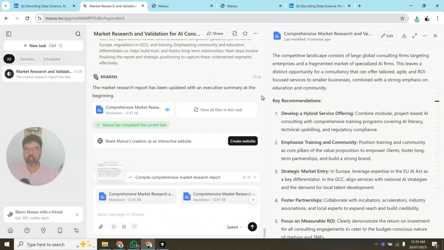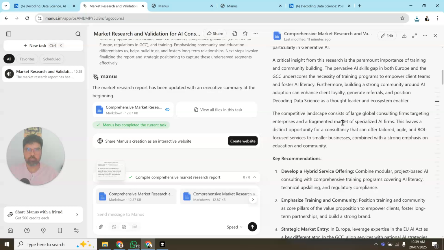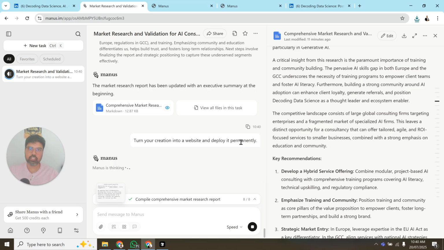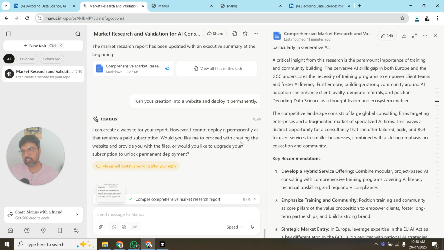It looks fine for now, but suppose I want to create an interactive website to share, and for my future reference. So I will just do this, share Manus creation as an interactive website, and this is the feature that Manus has really inbuilt, right? And now see, I want to create a website for your report. However, I cannot deploy it permanently. That requires a paid subscription. Would you like me to proceed?